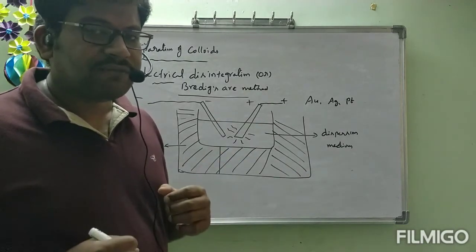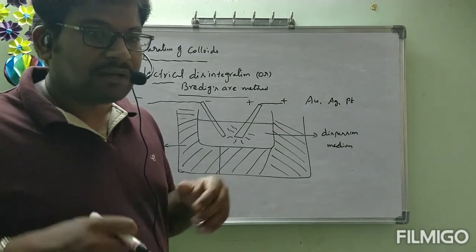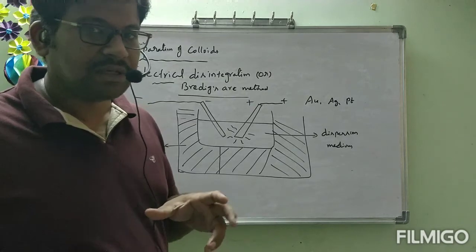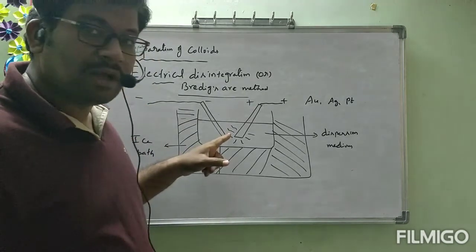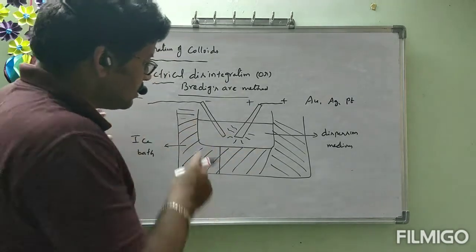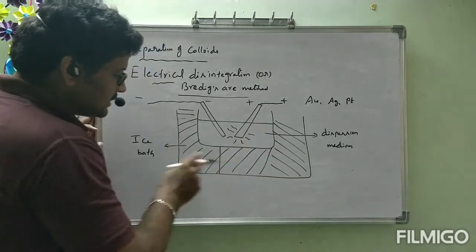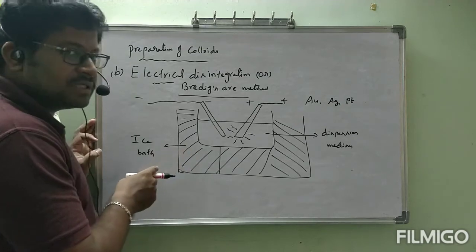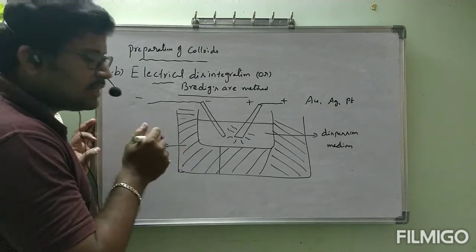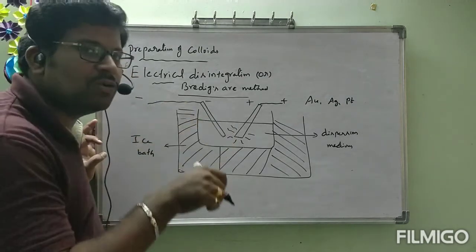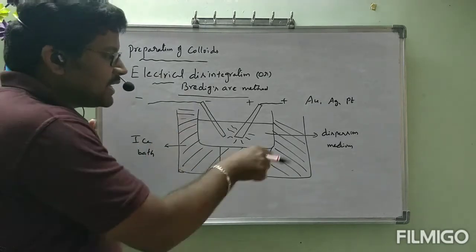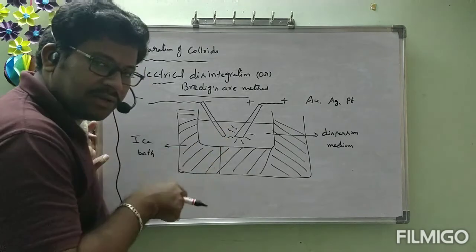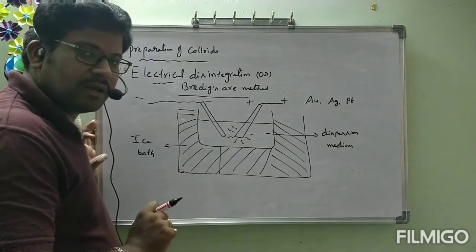But once it is converted to gaseous state, it will come into the dispersion medium. No longer is it present in the solid state. The dispersion medium is in contact with the ice bath. Immediately that vapor is getting cooled because of this ice bath and changes to solid.